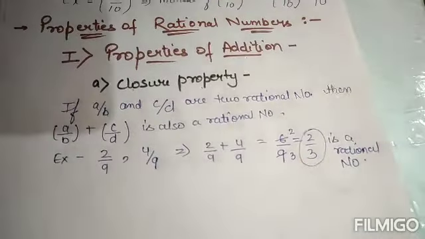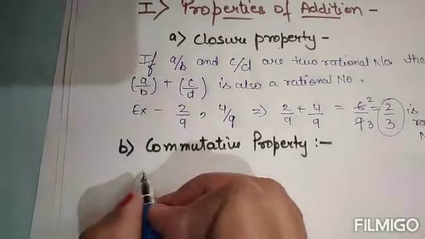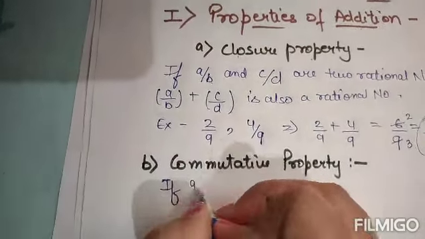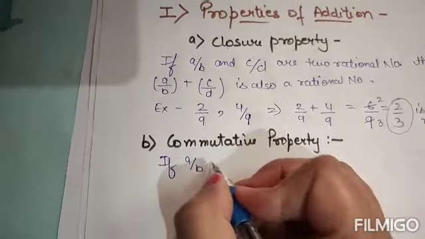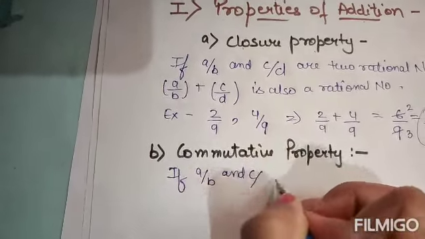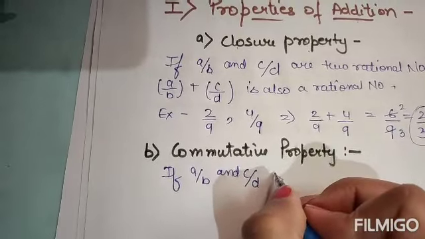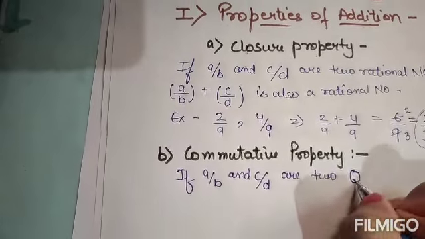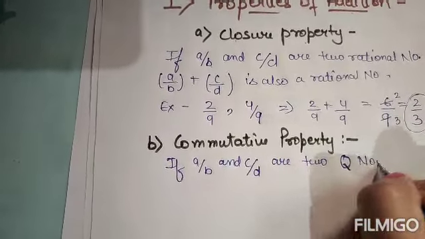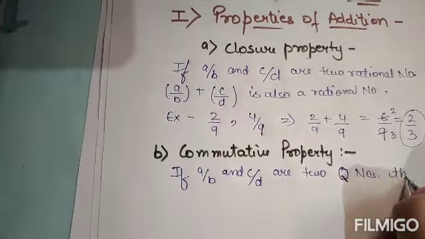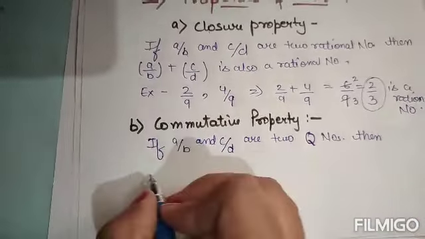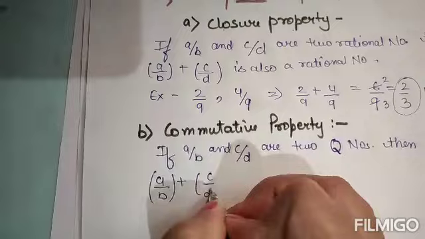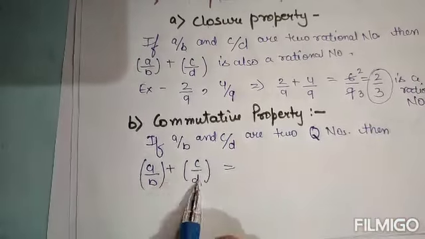Now the next is commutative property. What commutative property says is that if we have taken two rational numbers a by b and c by d, then their sum, that means a by b plus c by d, will always be equal even if we swap their positions.